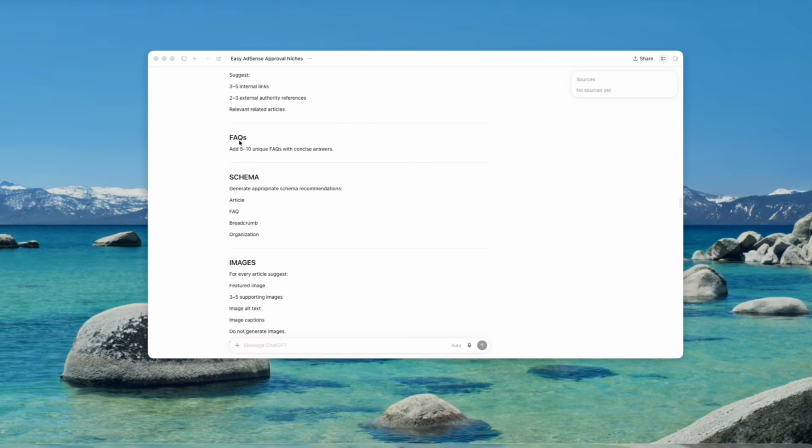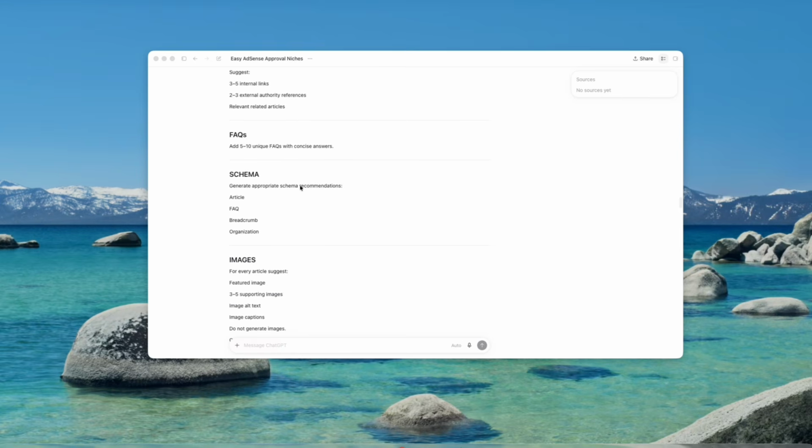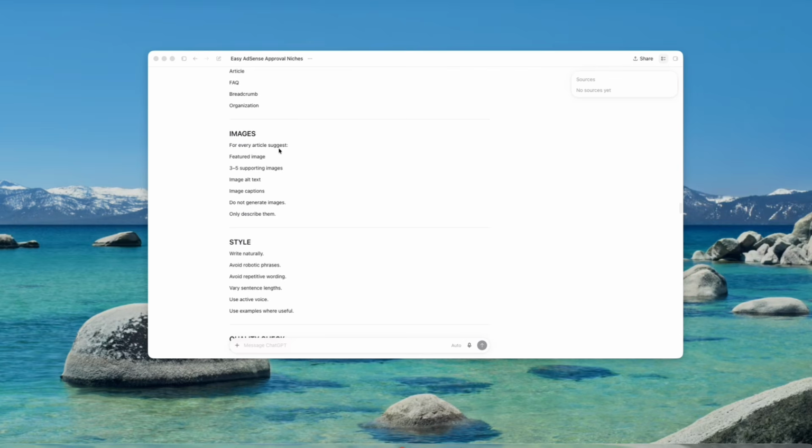Then frequently asked questions. Add 5 to 10 unique frequently asked questions with concise answers. Then your schema, generate appropriate schema recommendation, the article, FAQ, breadcrumb, organization. So all of these are just basics. So your image, every article suggests a featured image, 3 to 5 supporting images, and image alternative text, image caption, and so on. So these are like basics, all right?